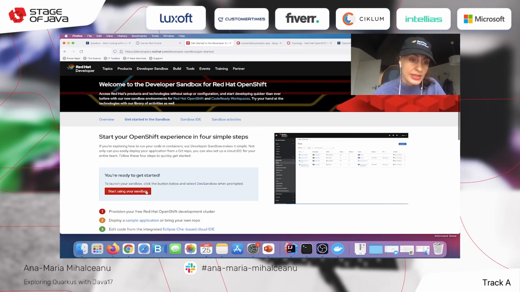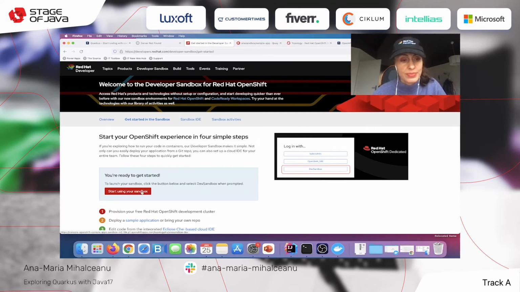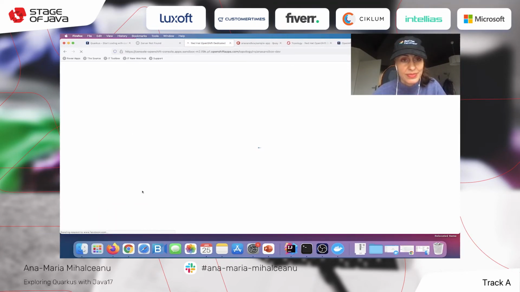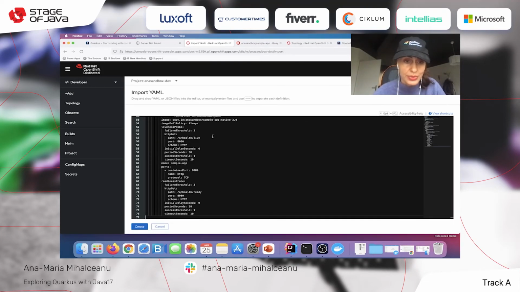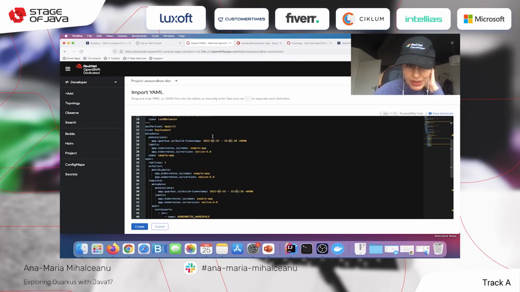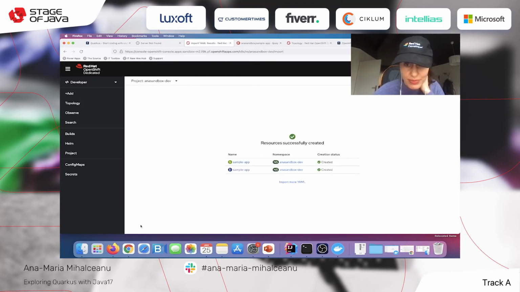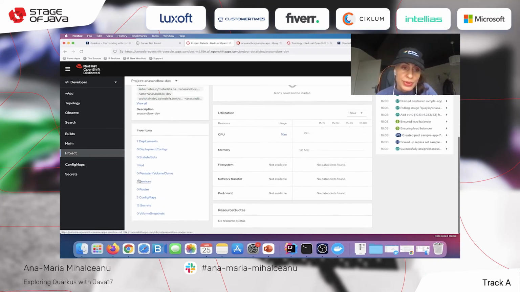Just give me a second. Yes, I'm going to my sandbox. And here I can go to the plus and I can put my YAML. Okay, so let me push it. And you can see here that it is importing these resources. You can see here that's a service, that's a deployment. So they were successfully deployed and available here.